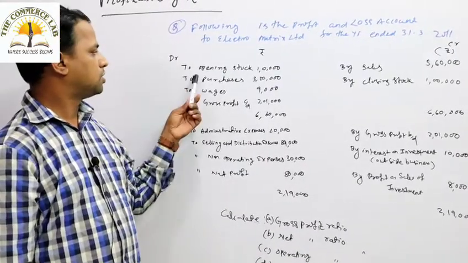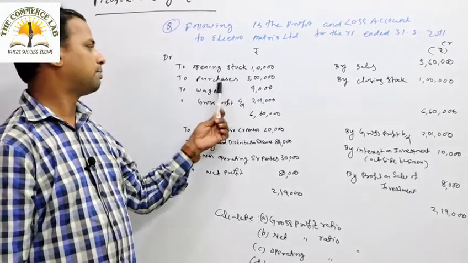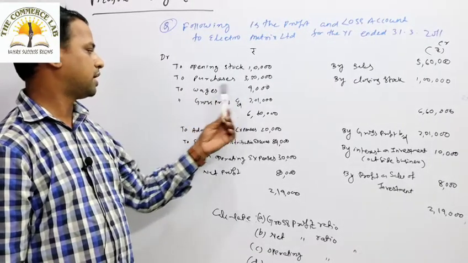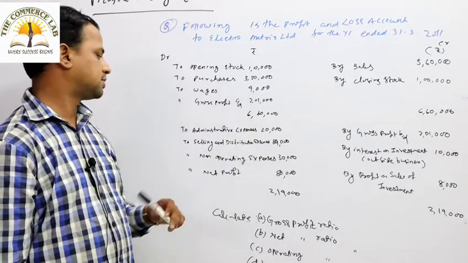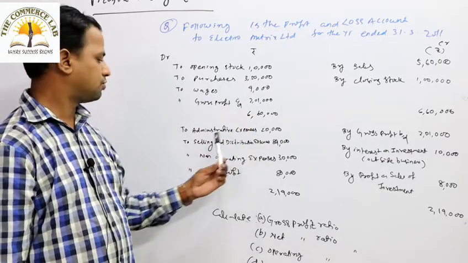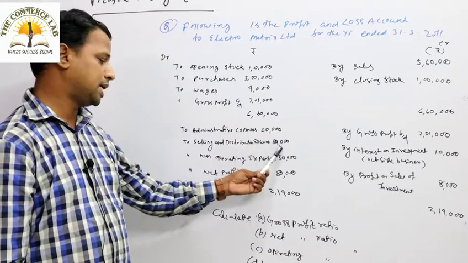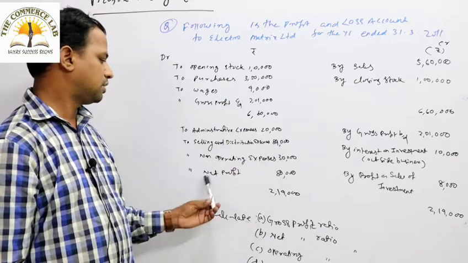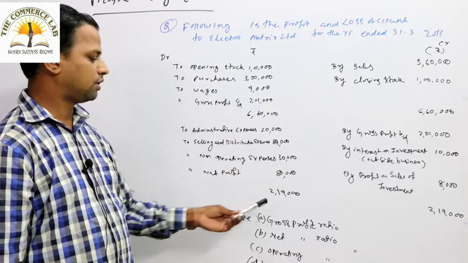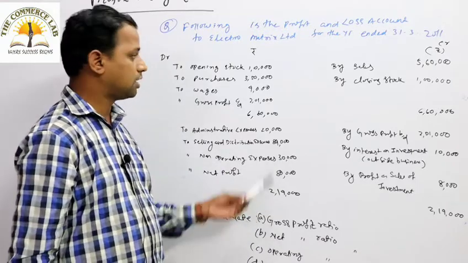Look at this: opening stock given 1 lakh, purchases 3,50,000, wages 9,000, gross profit carried down 2,01,000, and the total is 6,60,000. Then administrative expenses 20,000, selling and distribution 89,000. Then non-operating expenses, that is 30,000, and net profit is 80,000. The total is 2,90,000.